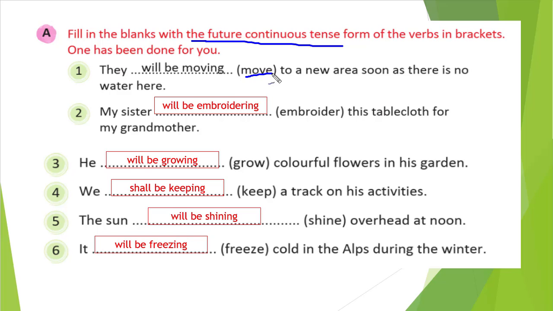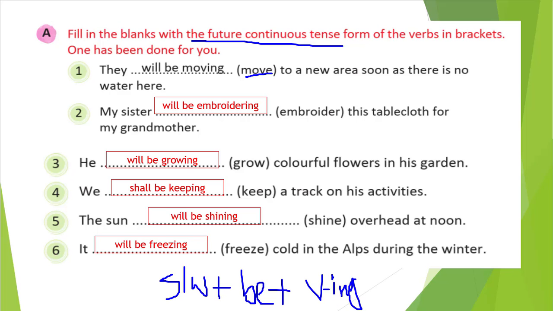Move is the verb. So how can we create the simple future continuous tense? First we will write shall or will, plus we will write be, plus our verb with ing, that is, verb with I, N and G. That is the formation of the future continuous tense, right?